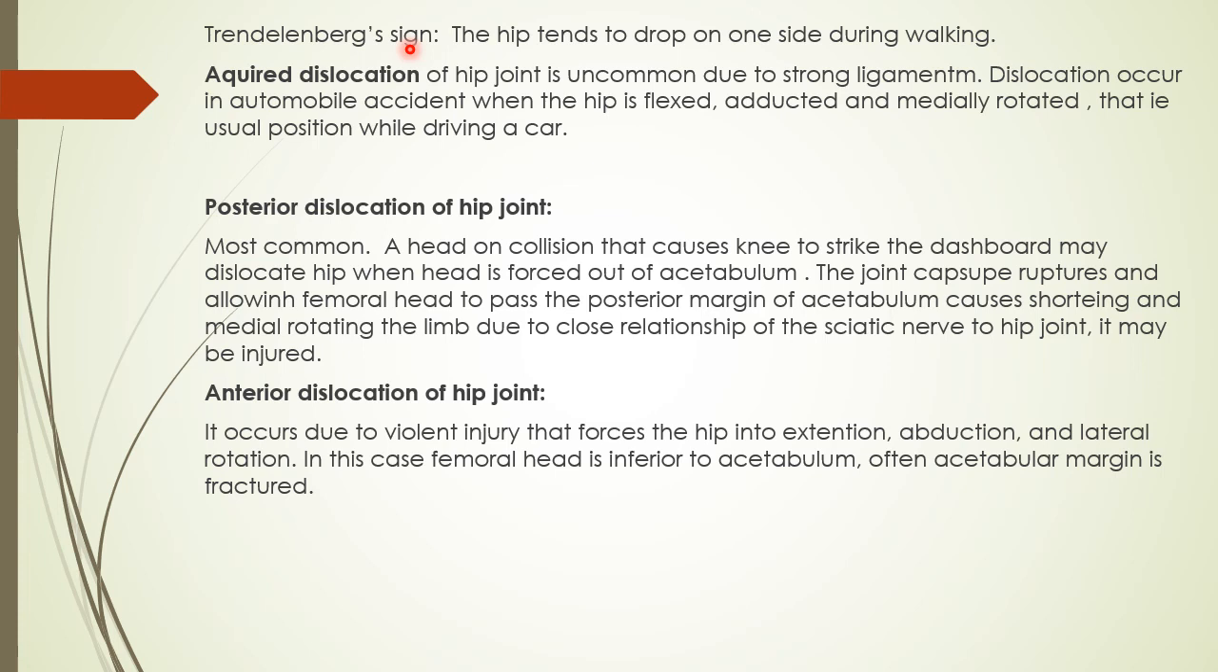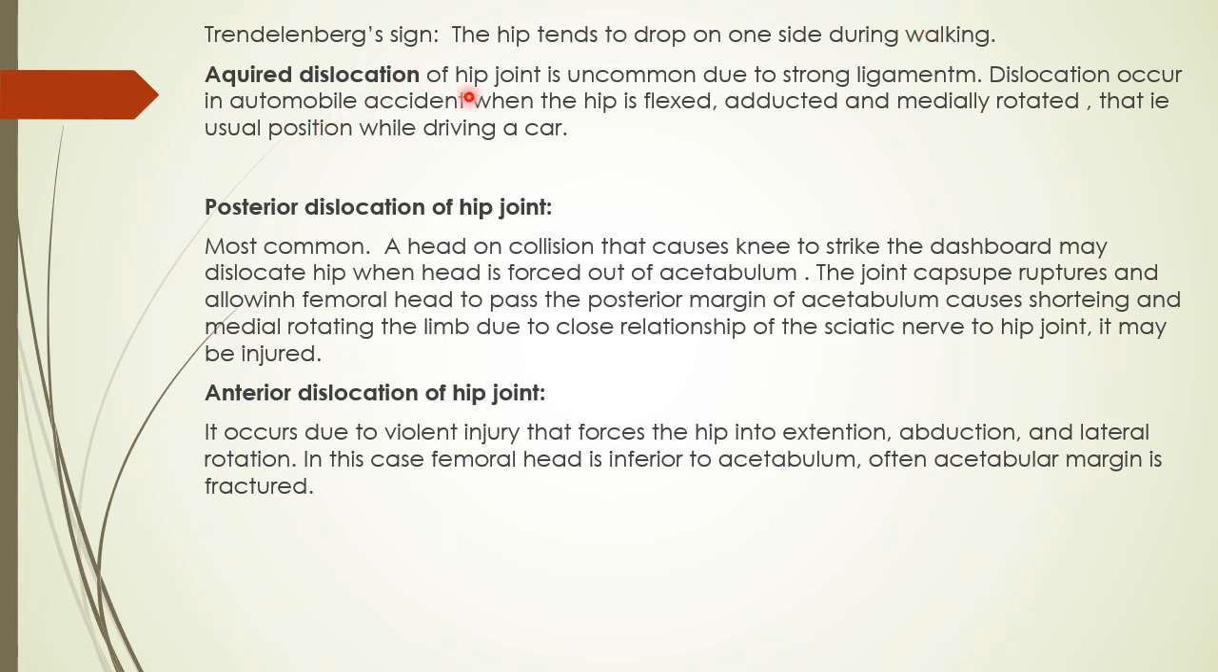So if they are paralyzed, there is a tendency to fall, and the person avoids falling on the left side by bending toward the right side to hold the pelvis in position. And when the left foot is on the ground and the right is off, the person bends to the left side. If the person walks bending from one side to the other, that is the Trendelenburg sign. The hip tends to drop on one side during walking.